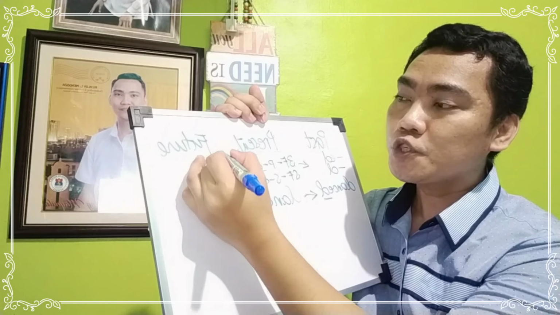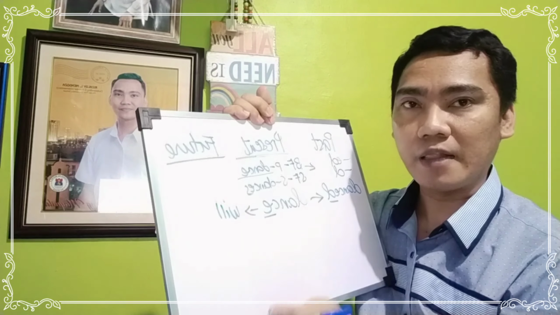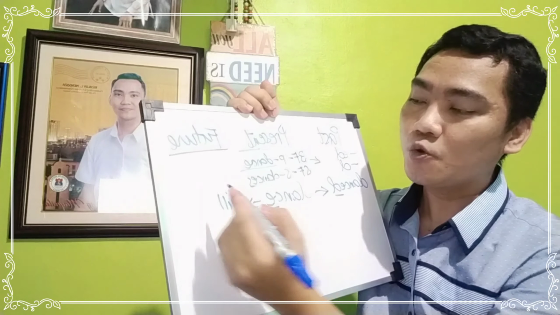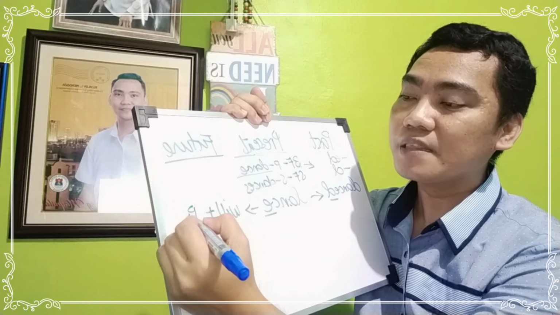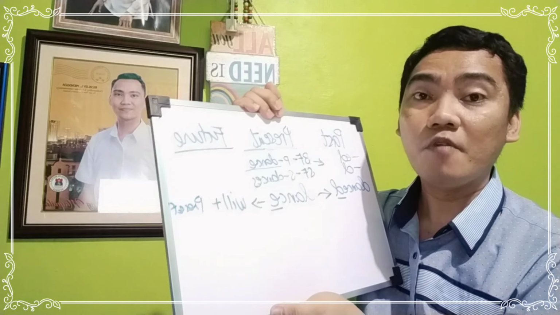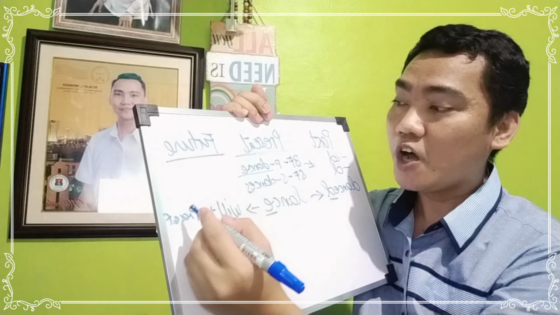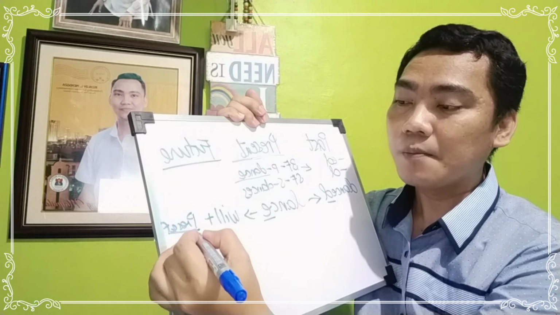So for the future tense, you will use the word will or shall. But for this video, let's use the word will. So will plus, remember, will plus the present tense of the verb. Always the present tense of the verb and focus on its base form. Remember, present tense, but you will use the base form of that verb.